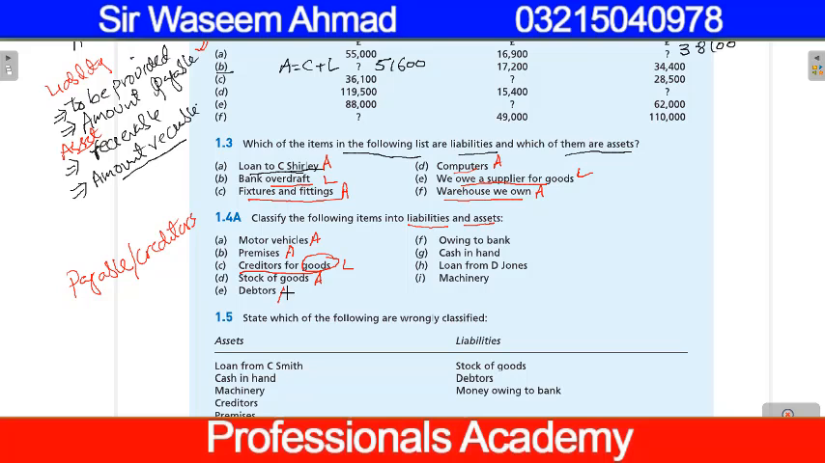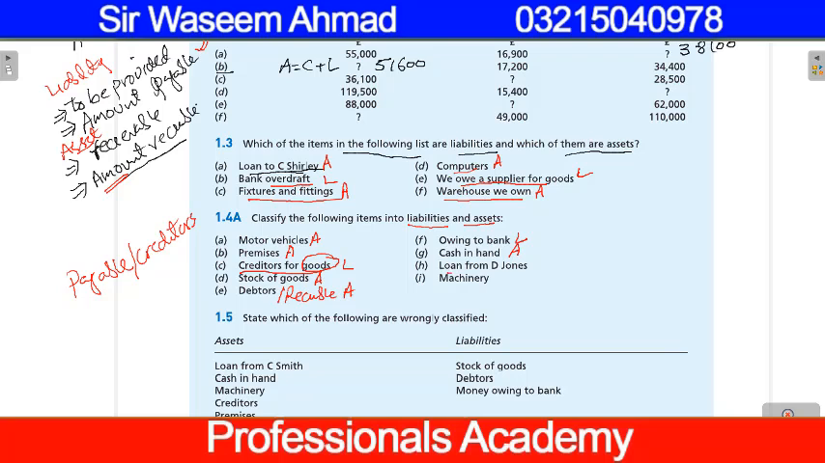Debtors are receivable, amount receivable. These are credit customers. These are the persons to whom we sell goods on credit. We have sold goods on credit to these persons. So amount is receivable, so it is our asset. Owing to bank, amount is payable. Amount payable is liability. Cash in hand, always an asset.